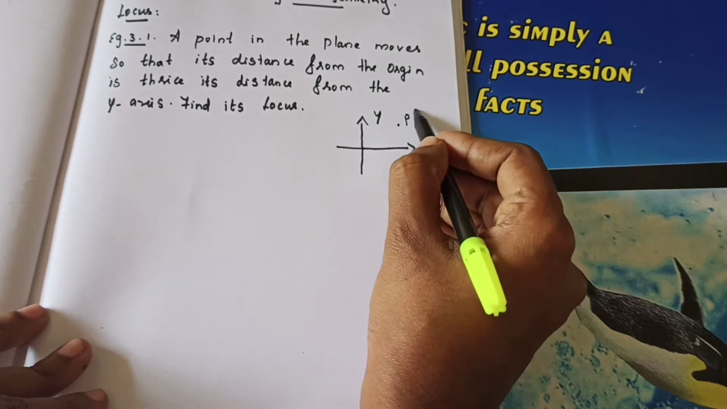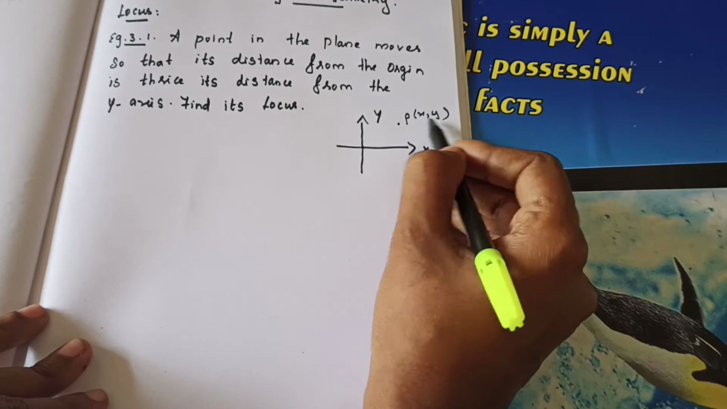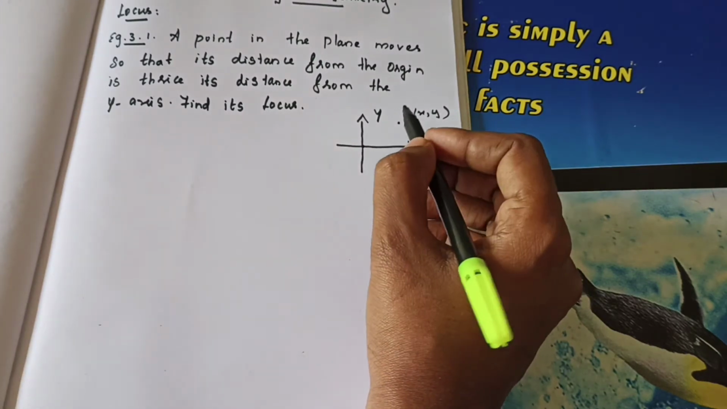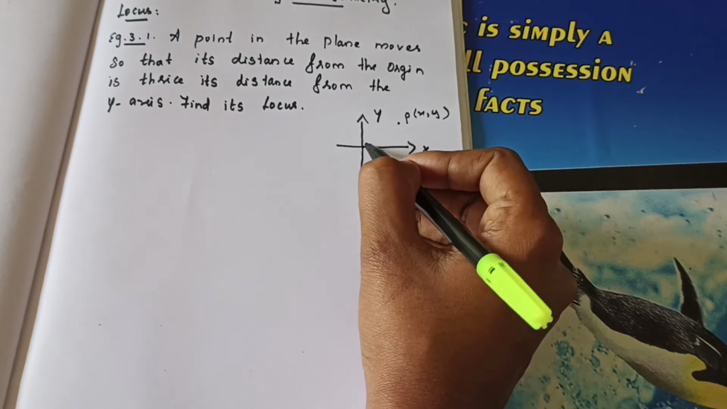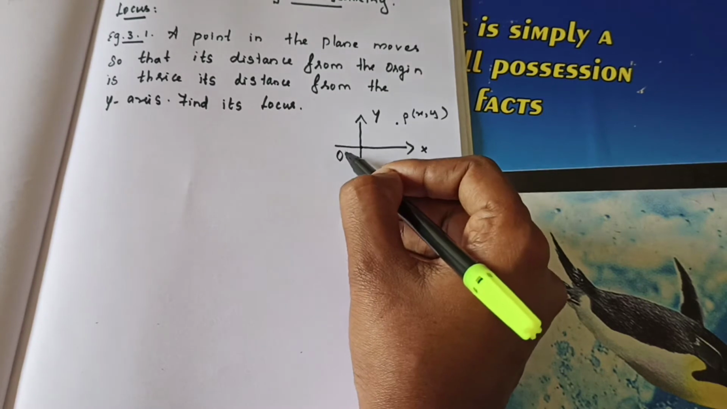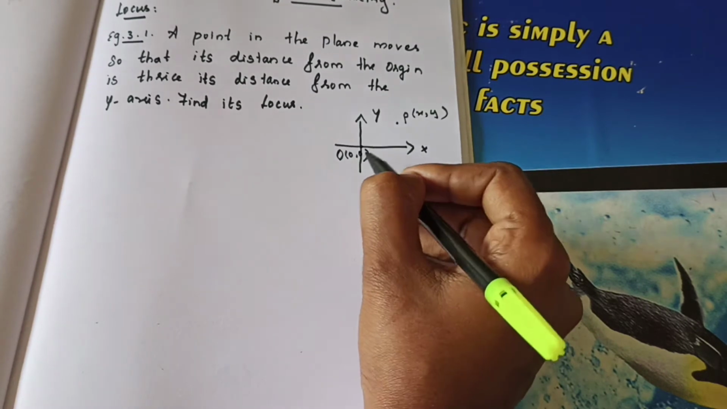So thrice the distance from the y-axis, it must be the point here they said. So we can consider the point P of x comma y here. They said the point in a plane so that its distance from the origin. So let us consider this as origin O. O means origin, the point is 0, 0.